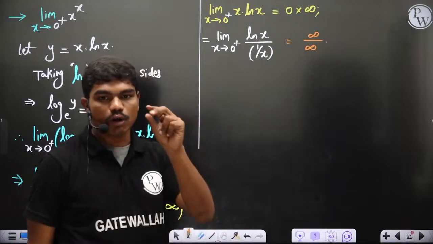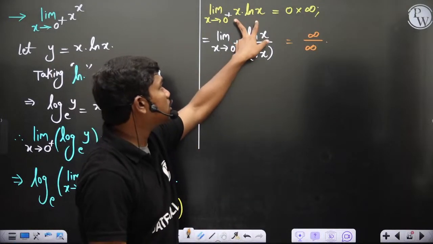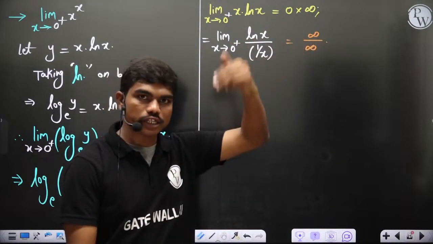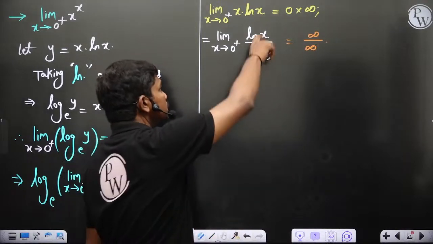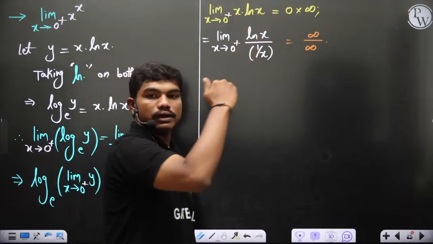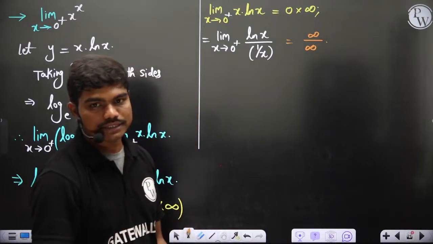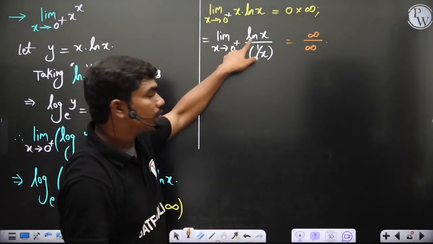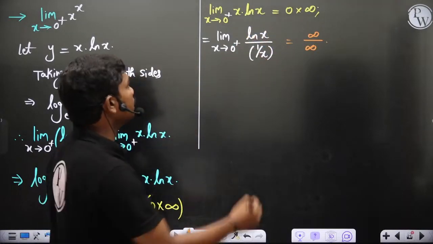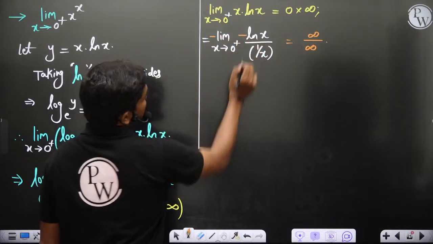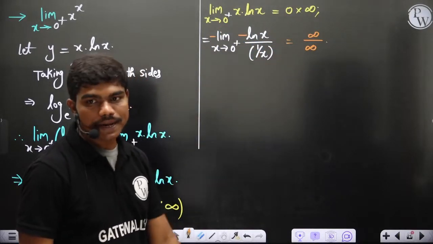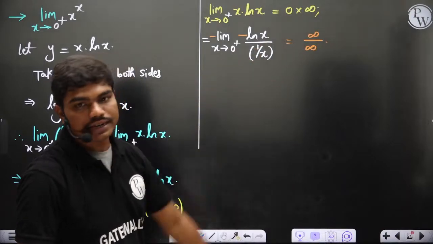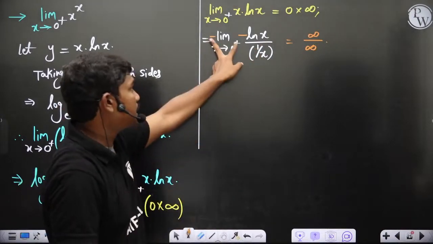By making this small manipulation, x into ln x is giving you the form 0 into infinity, but you know the things only for infinity by infinity or 0 by 0. So you are trying to convert this function into a form of infinity by infinity or 0 by 0. You may have a doubt: if you put x equal to 0 plus, log x gives minus infinity. I'll put a minus here and a minus here, then minus log x gives me plus infinity, and this fellow also gives me plus infinity. I have exactly infinity by infinity form by adjusting this minus sign in and out.